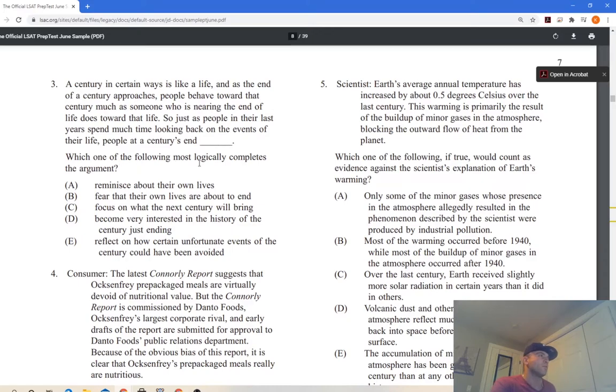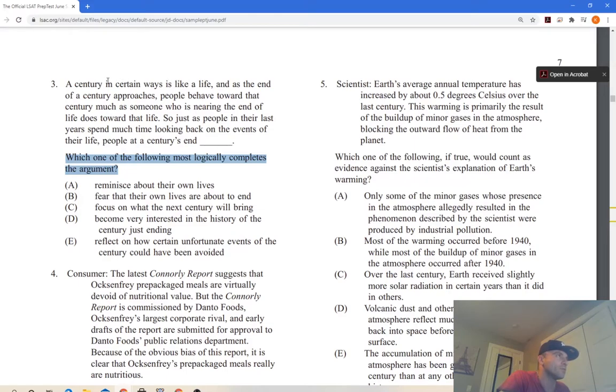All right, which of the following most logically completes the argument? This is easy. You read what's happening here, and what I like to do is, even before I get to the answer, I really want to focus on what I think the answer is going to be. A century in certain ways is like a life. All right, a century in certain ways, right? This modifies century. In certain ways is like a life.